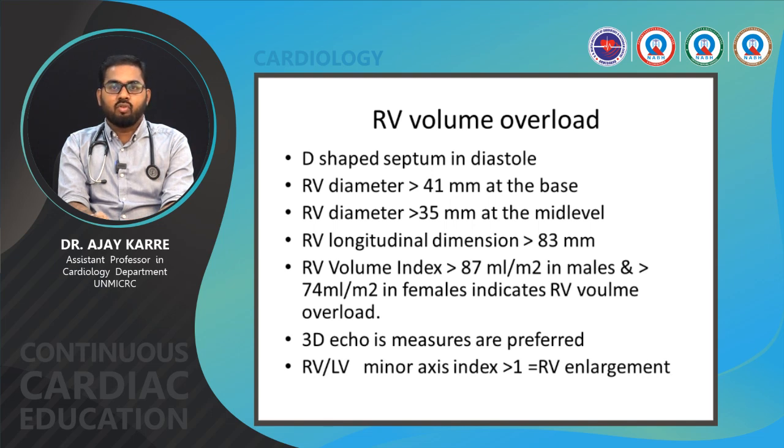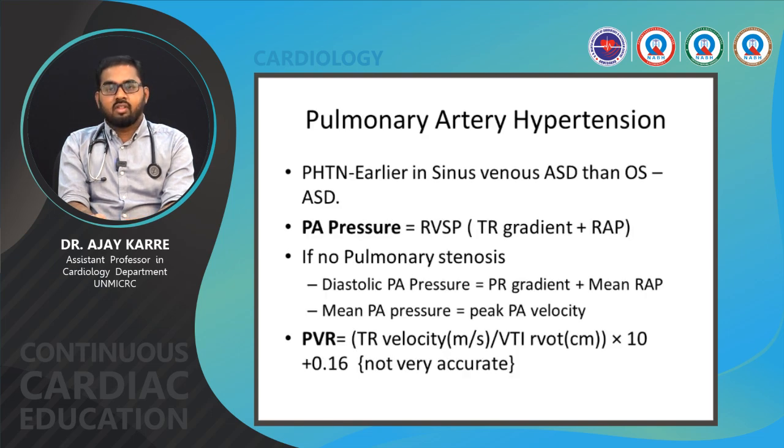An RV to LV minor axis index more than 1 says that RV enlargement is present.